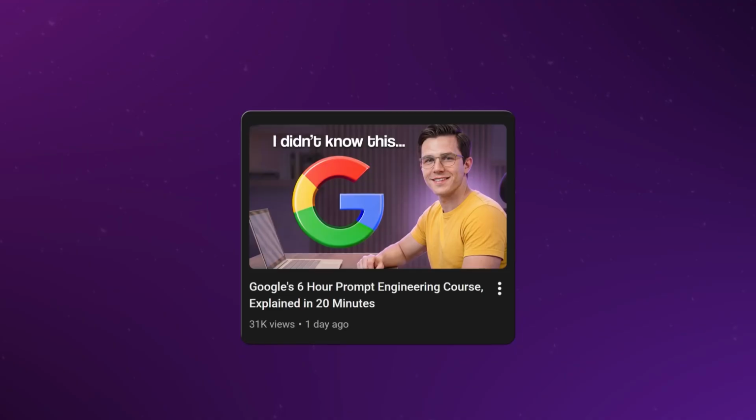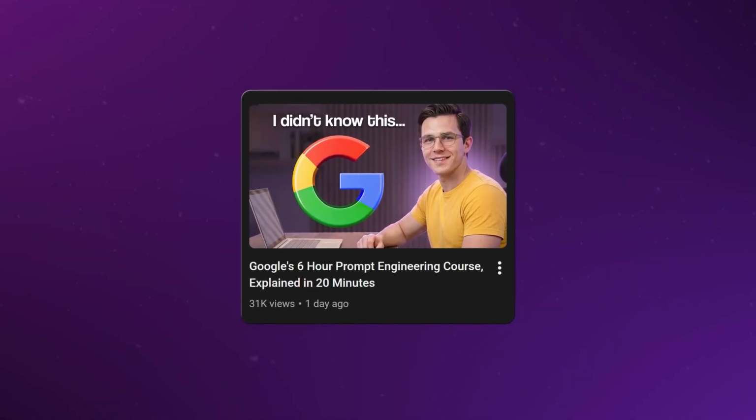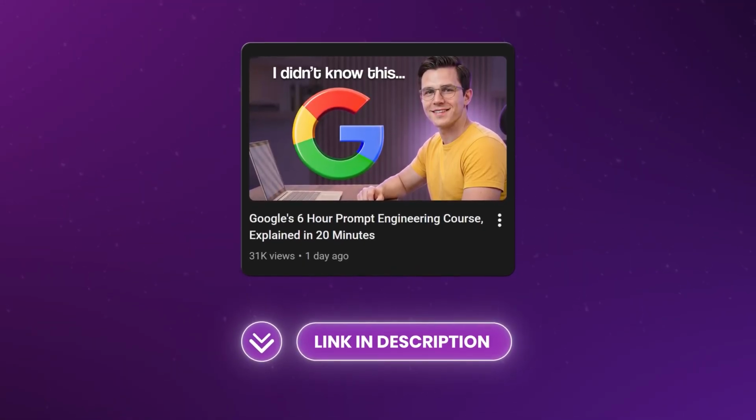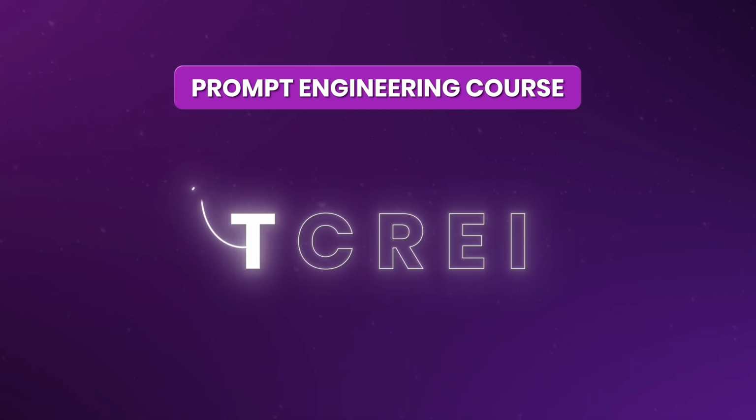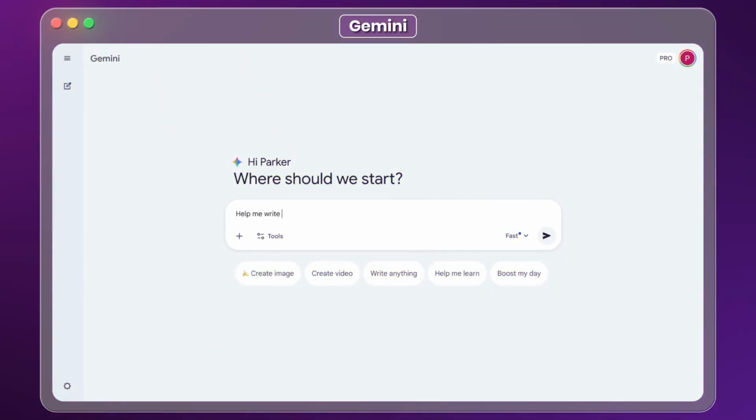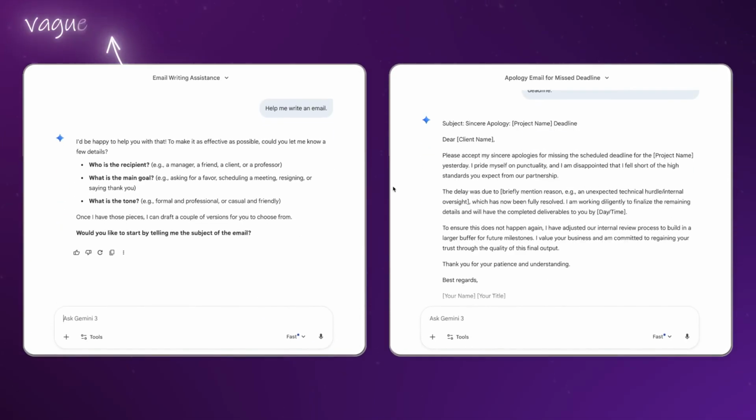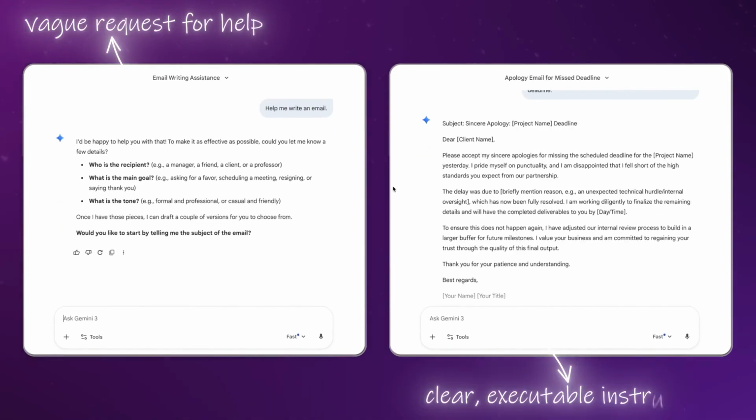Now, I covered this framework deeply in another video, where I condensed Google's entire prompt engineering course into just 20 minutes. I'll link that below, but for now, here's the quick breakdown. It starts with T for task. This is the specific action you want the AI to complete. It is not "help me write an email," as that tells the AI almost nothing. A task looks like this: write a 150-word apology email to a client about a missed deadline. You can see the difference immediately. One is a vague request for help, the other is a clear, executable instruction.